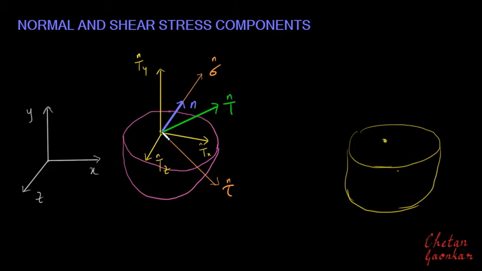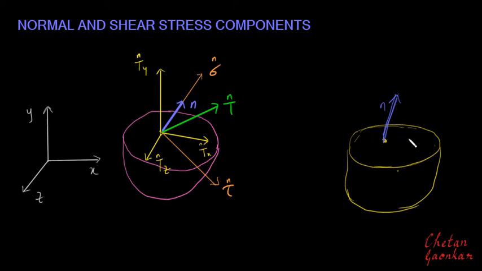We can represent this surface, or this plane, with an outward normal, and that has been shown here with n. N is nothing but an outward normal vector which represents the orientation of this plane. Basically, this outward normal tells us the orientation of a plane with respect to a given frame of reference.